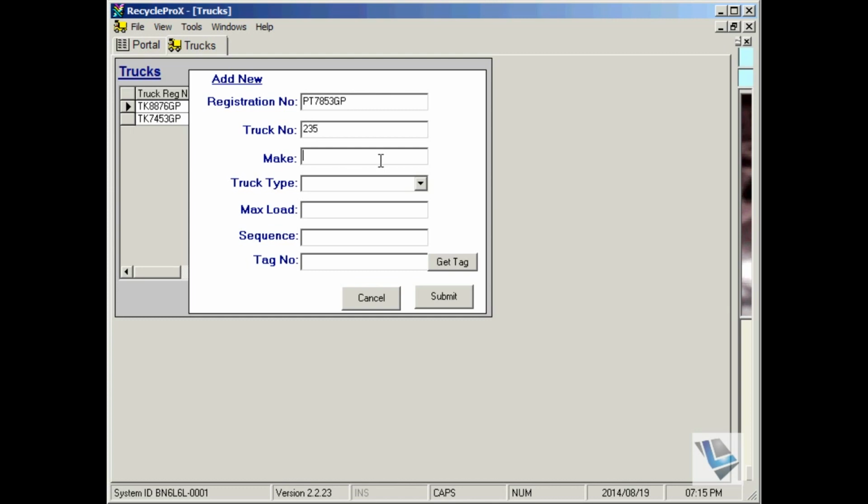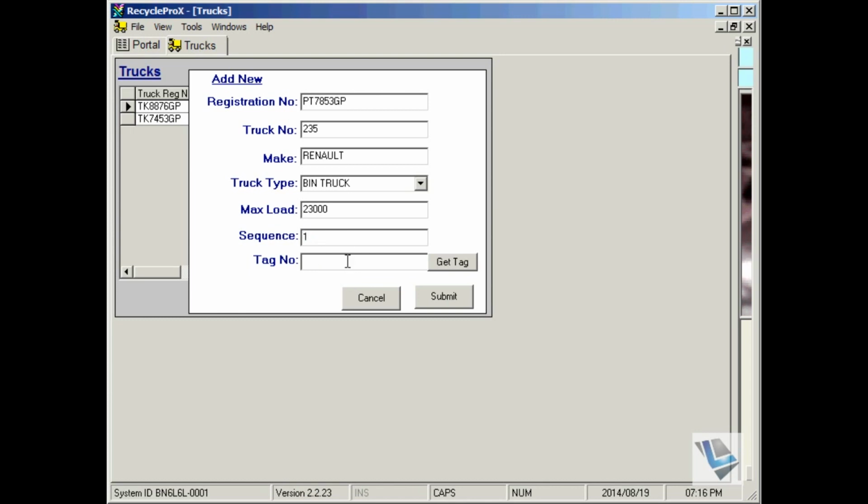The make is a Renault. Truck type, so this one is going to be a bin truck. And later on, these trucks can be allocated to the bin management units. Maximum load, say, will be 3 tons. Sequence, it's going to be number 1.